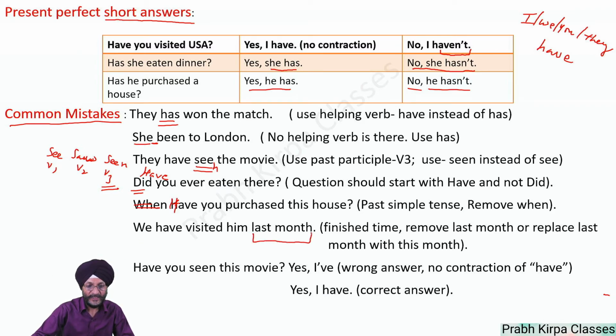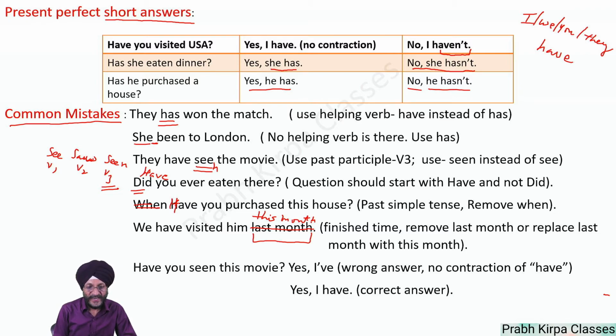Here, "last month" is finished time, the time which has passed. We will either remove it and it will become "we have visited him," or we will replace "last month" with the unfinished time, that is "this month." "We have visited him this month."